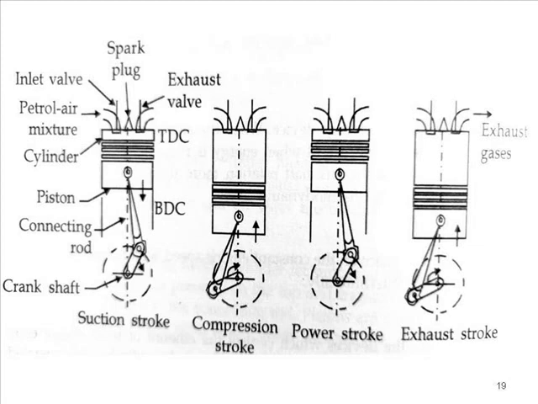During the suction stroke, the piston is moving from TDC to BDC, that is the piston is descending, the area above the piston is increasing, the suction valve will be operated, and the air plus petrol mixture prepared in the carburetor will enter the engine cylinder.